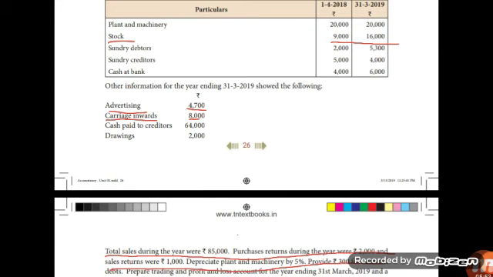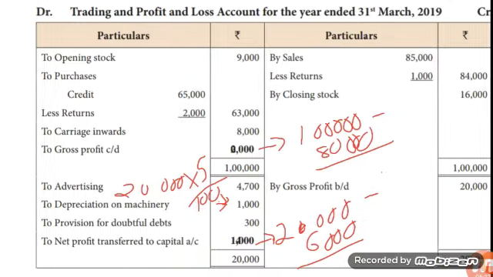Then no more transactions on debit side. Then come to the credit side. Credit side, first item is sales. Total sales is given in the question. By total sales 85,000. Write amount in inner column because sales return is given. Then less sales return 1,000. Outer column 84,000.